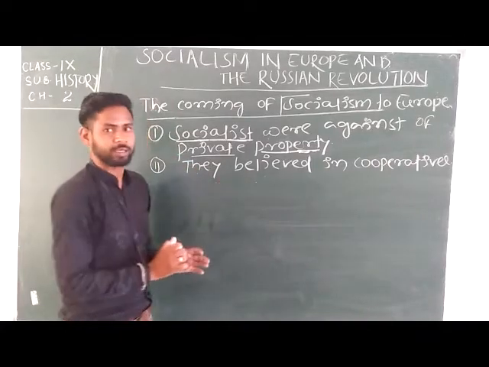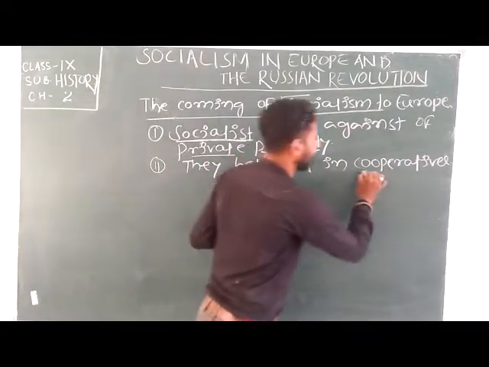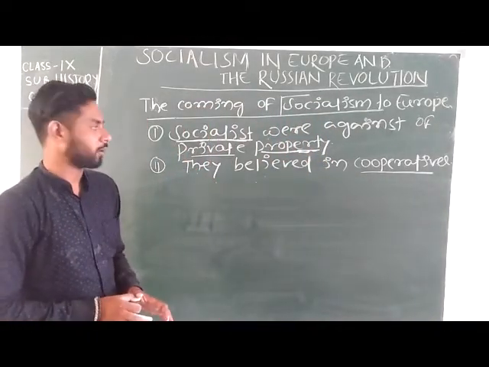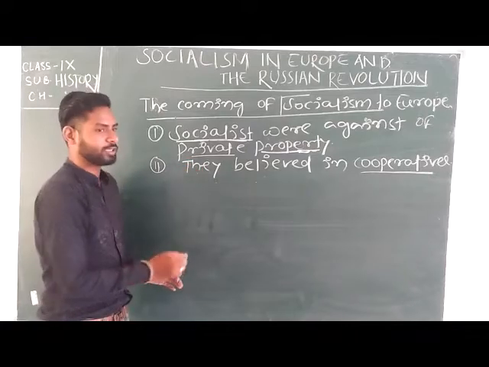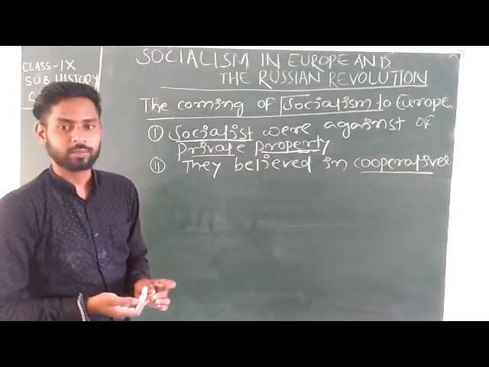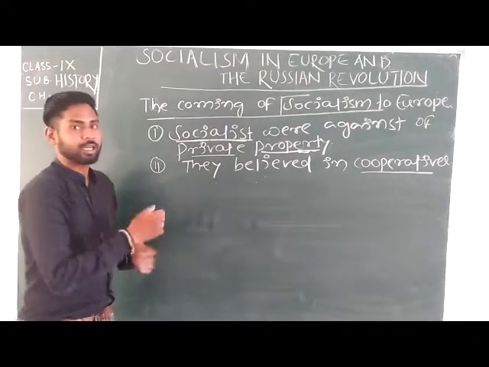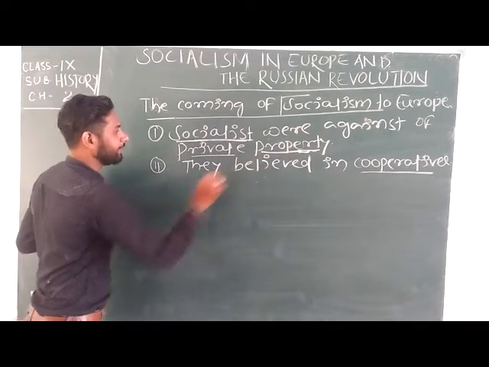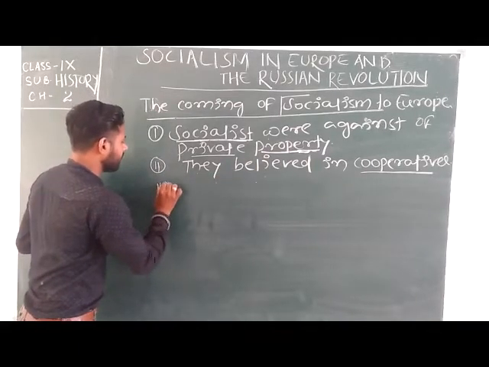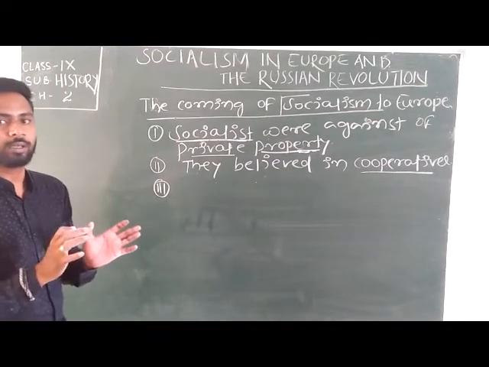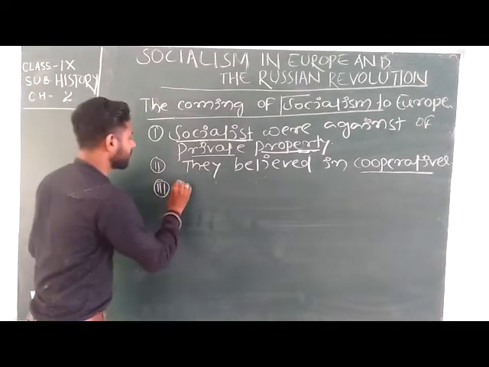In cooperative sectors, a large number of the population were involved in the work. So socialists like Robert Owen, then Karl Marx, believed in cooperatives, and the most important socialist was Karl Marx.